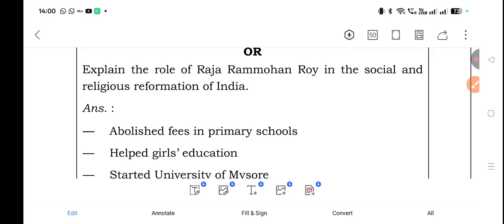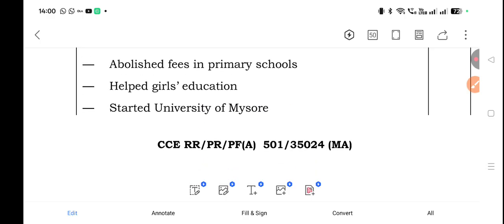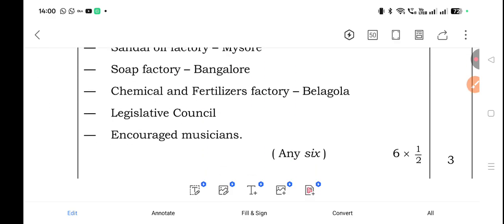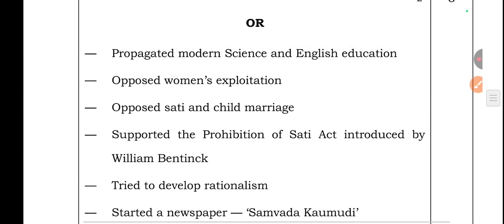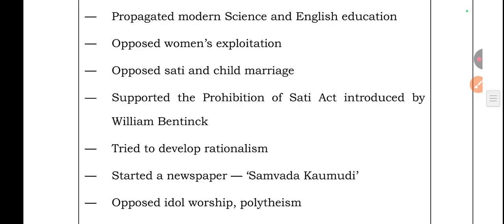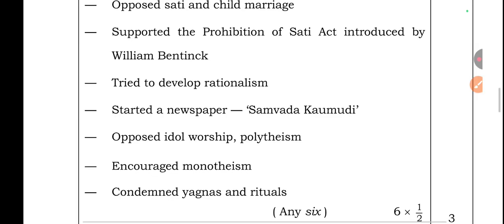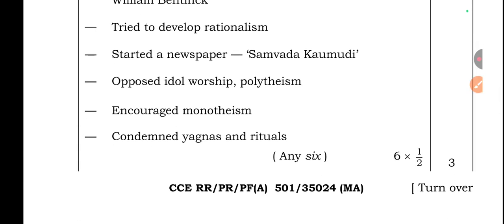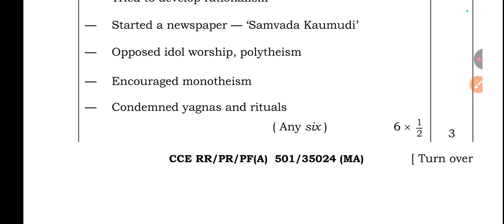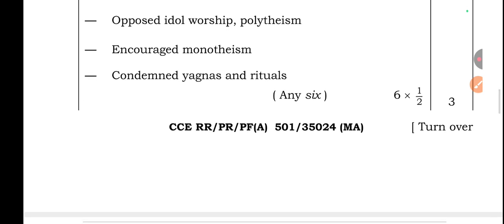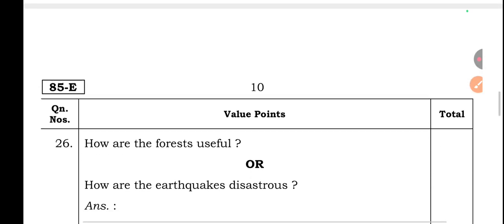Explain the role of Raja Ram Mohan Roy in the social and religious reformation in India. Then its answer: propagated modern science and English education, opposed women's exploitation, opposed sati and child marriage, supported the prohibition of Sati Act introduced by William Bentinck, tried to develop rationalism, started a newspaper Samvada Kaumudi, opposed idol worship, polytheism, encouraged monotheism, condemned yagnas and rituals.